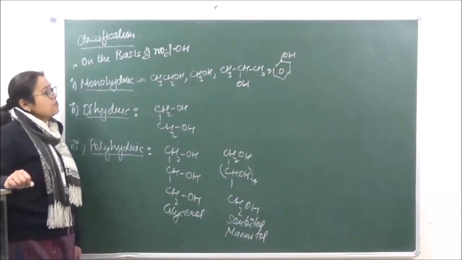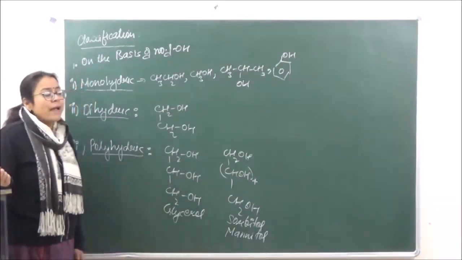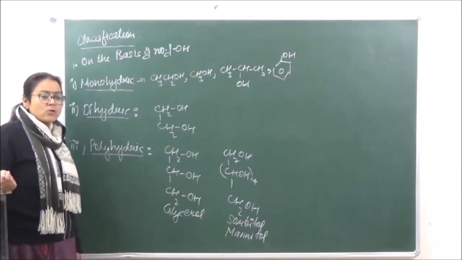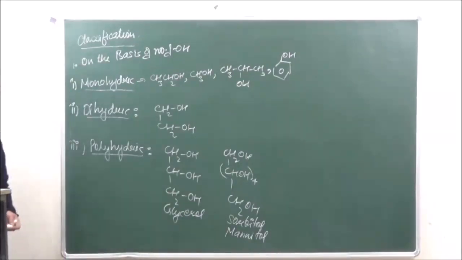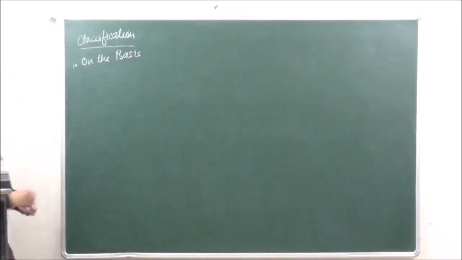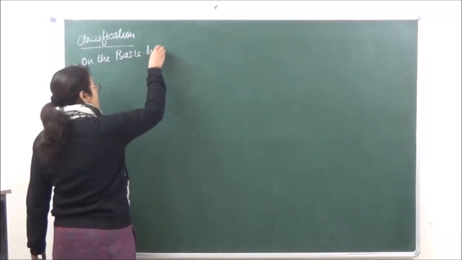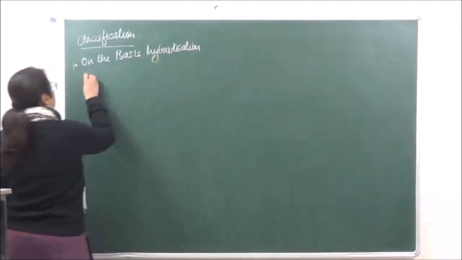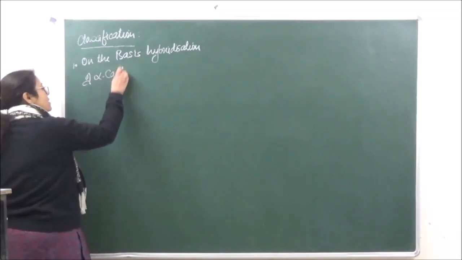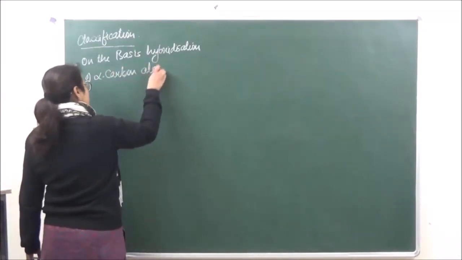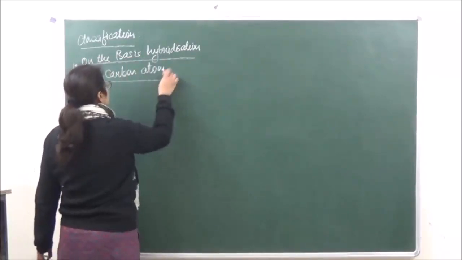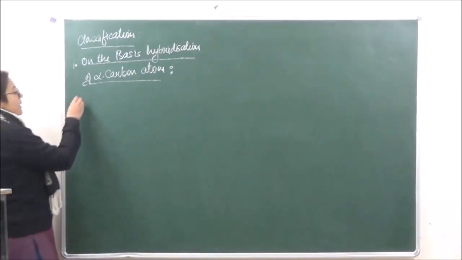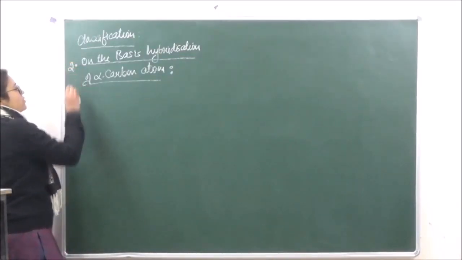The second classification we are going to do is on the basis of hybridization of the alpha carbon atom. The alpha carbon atom is the carbon atom to which the functional group is attached. So on the basis of the alpha carbon atom, we are going to classify into 2.